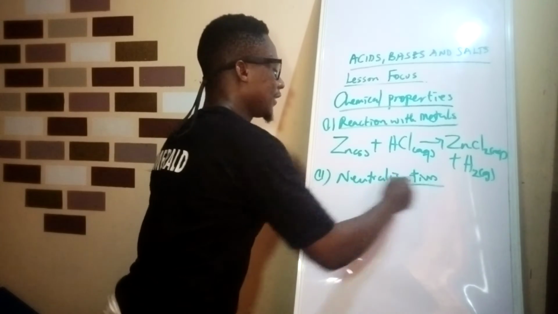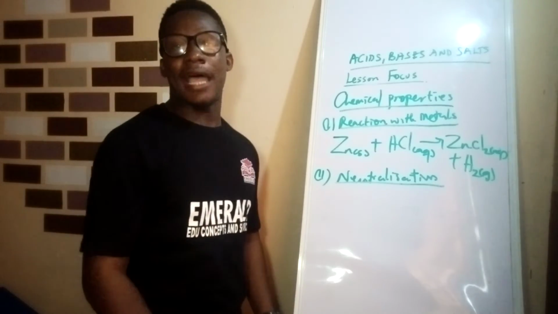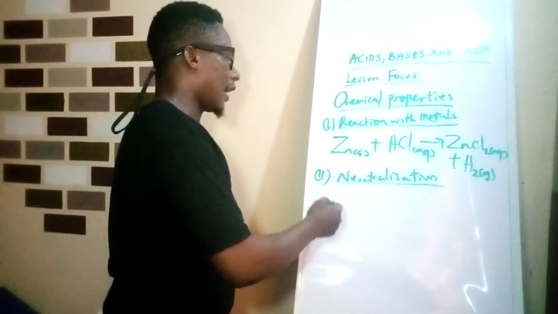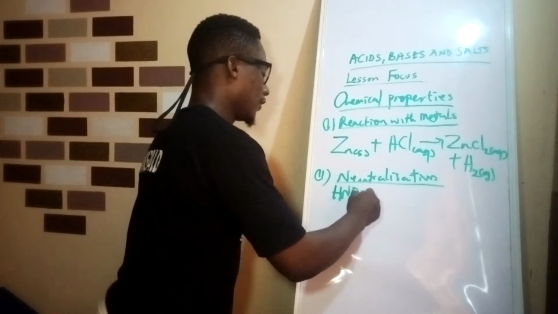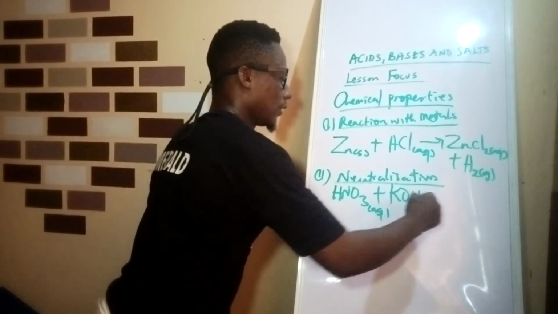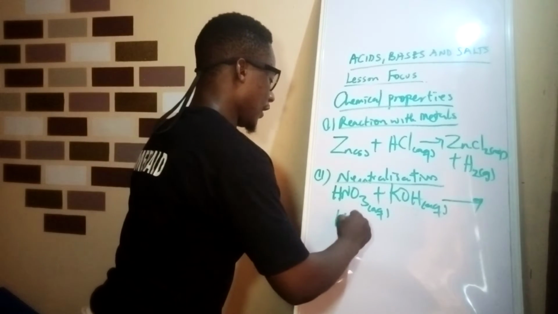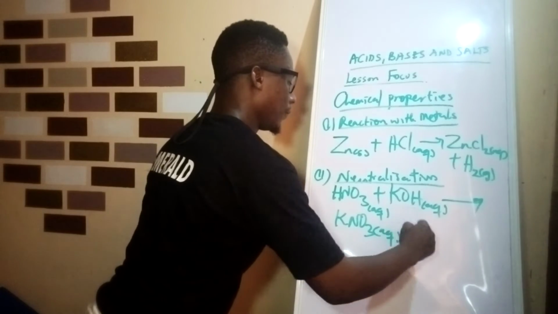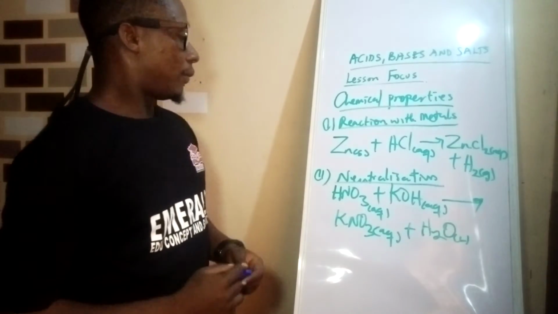When acid reacts with a base, they form salt and water. An example is HNO3 plus KOH, aqueous, it will give KNO3 aqueous plus H2O liquid.